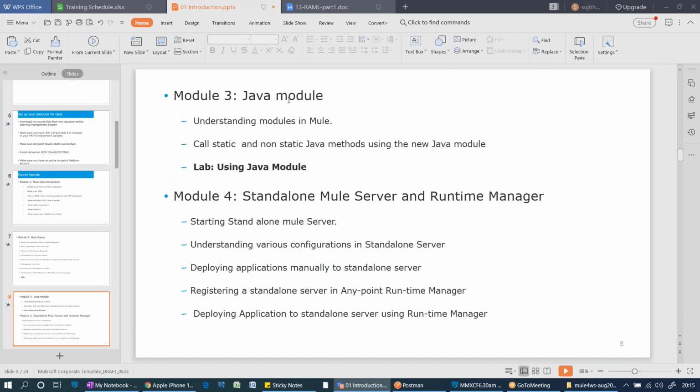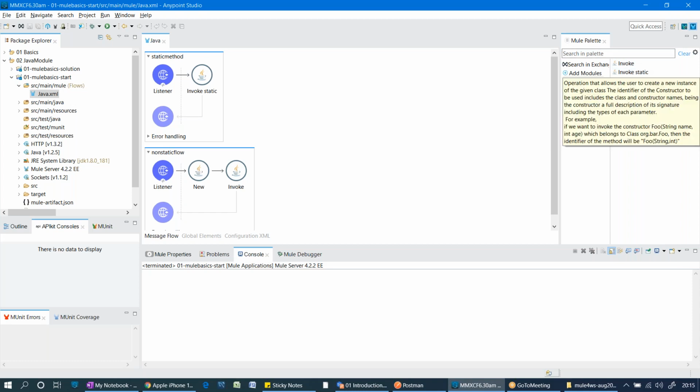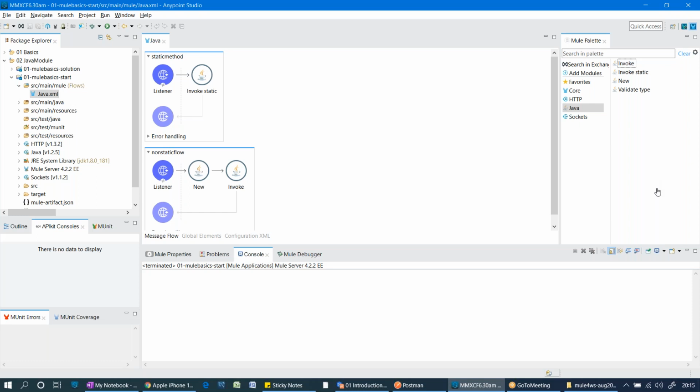And as I said, Mule 4 is modularized. Modularized means every module will have some connectors. See here, there is a Java module. Every module will have some connectors. By using a connector, we can connect to an external system. That's why it's called a connector, right? Connectors are placed in a module. A group of related connectors is nothing but a module here, right?